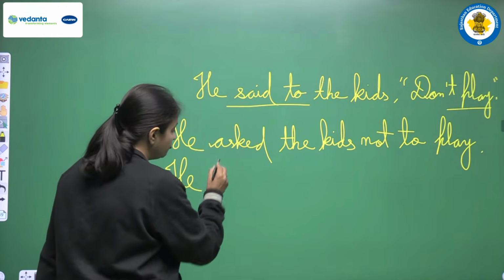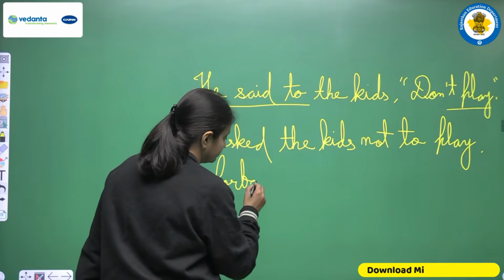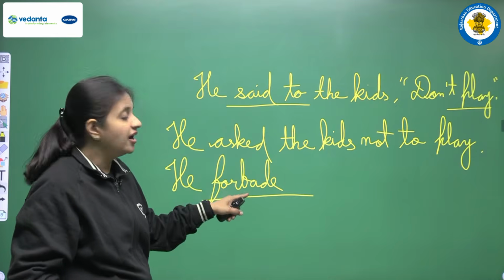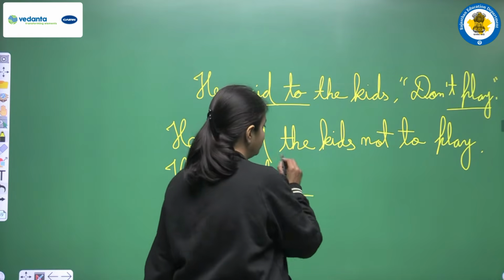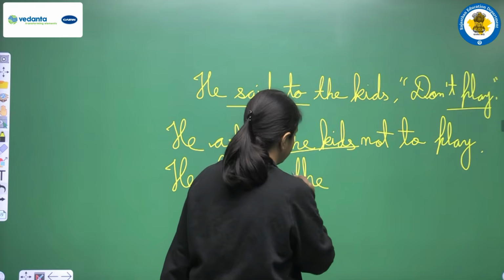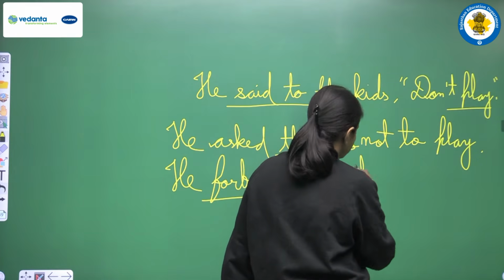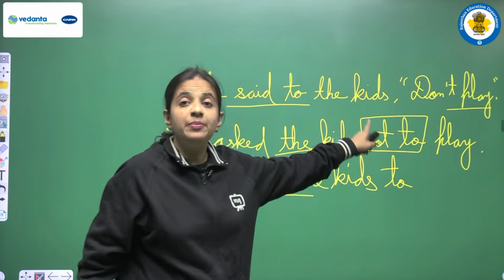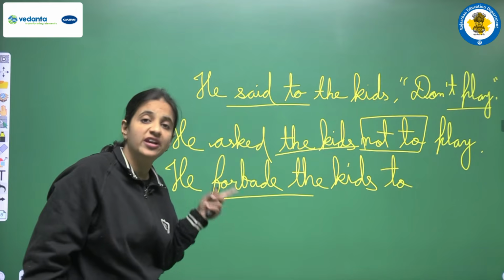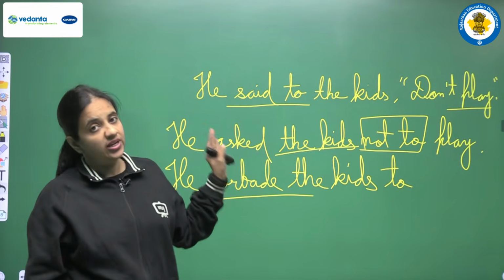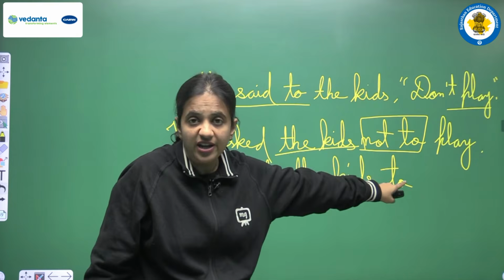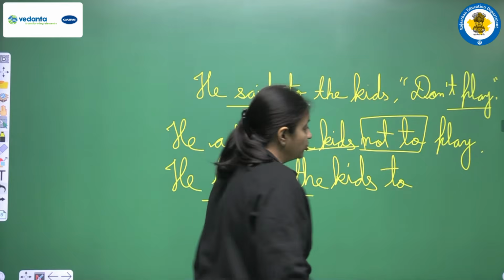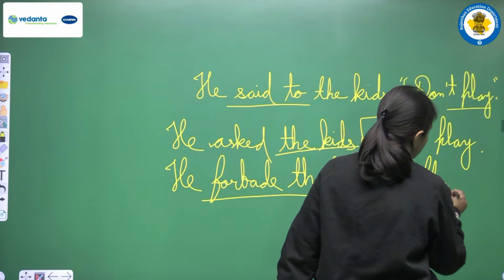We can use he forbade. Forbade, it's a negative word only. So in the place of asked, we are using forbade here. The same thing will be now: he forbade the kids. Now what is the change? In the place of not to, we are writing only to. We are skipping not. Why? Because in the sentence already we have used one negative word. So here we can skip another negative word. Now we don't require to write not here. So here we will write only to, and after to we have to write first form, that is play.